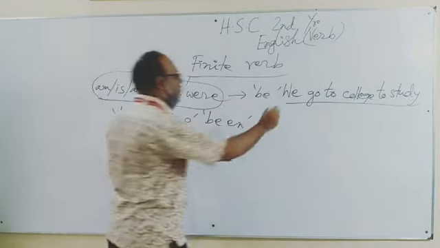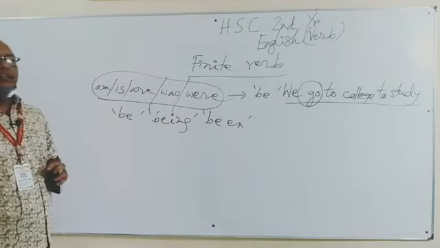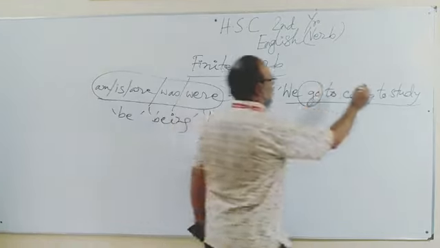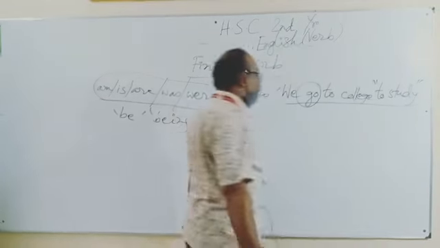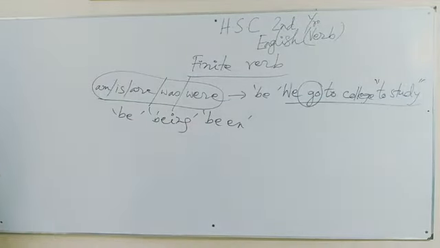What is the finite verb? Finite verb is go. You can understand. There is another group of words which look like verbs, but you can see those group of words looking like verb cannot complete the sense of the sentence.